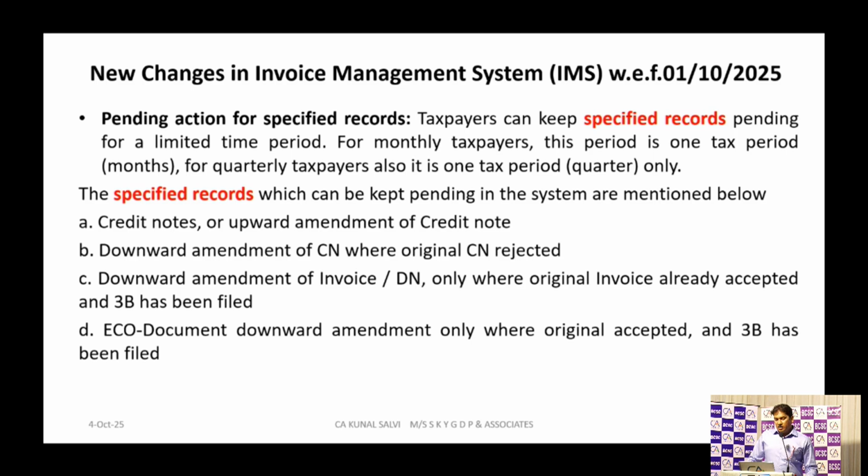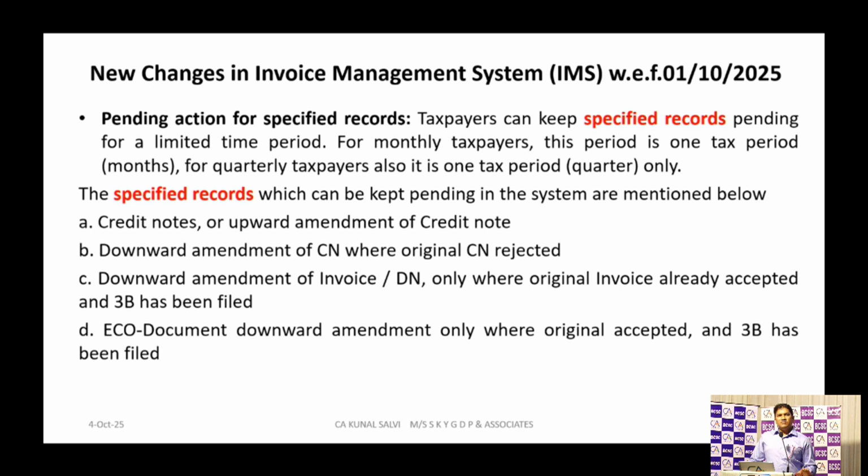Downward amendment of the credit note where the original credit note was rejected. If any credit note was there which was rejected earlier and there is a downward amendment to that credit note, that specific transaction you can keep pending only for the specific tax period, and the period of limitation is only one tax period. That is given in the first paragraph.